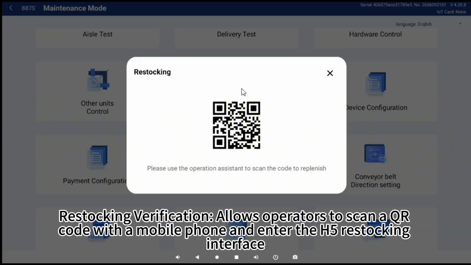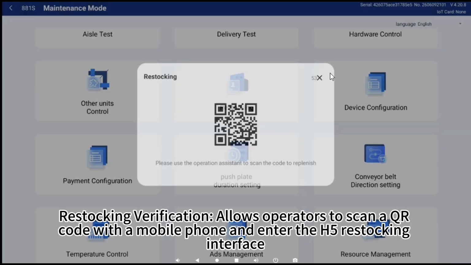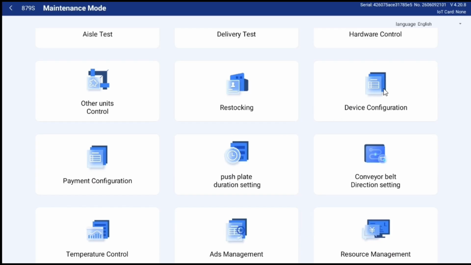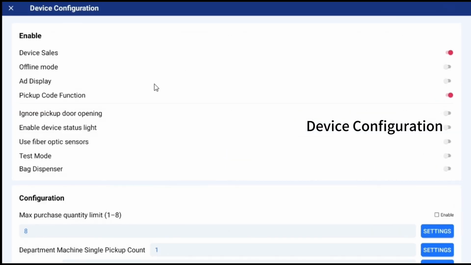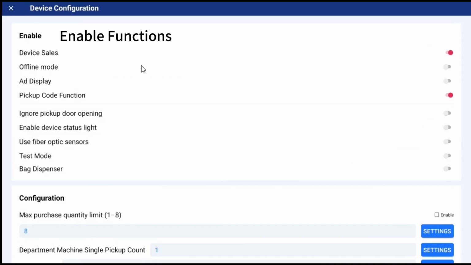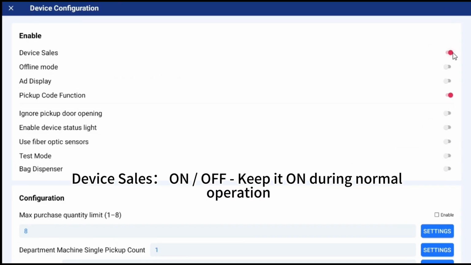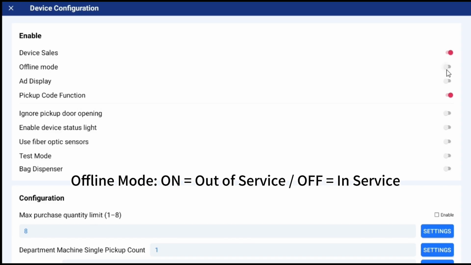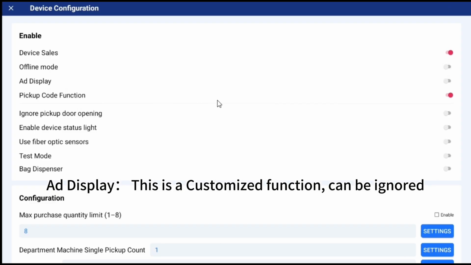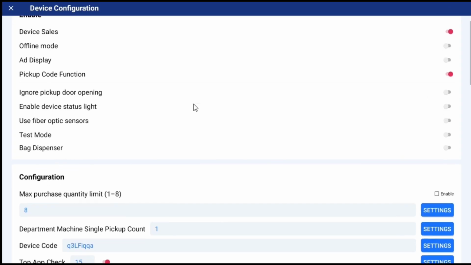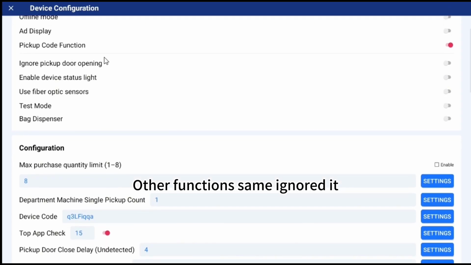Restocking verification allows operators to scan a QR code with a mobile phone and enter the H5 restocking interface. Device configuration. Enable functions. Device sales. On/off, keep it on during normal operation. Offline mode, on equals out of service, off equals in service. Add display. This is a customized function, can be ignored. Other functions, same, ignore them.